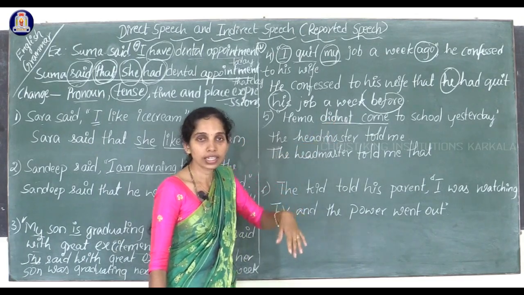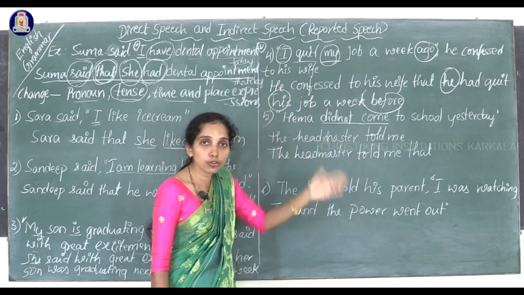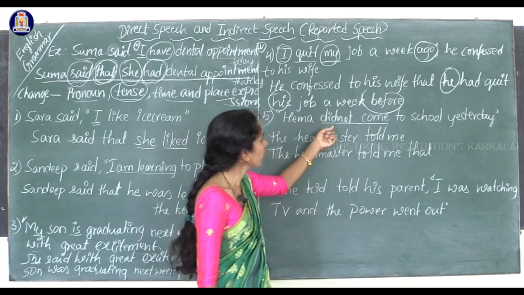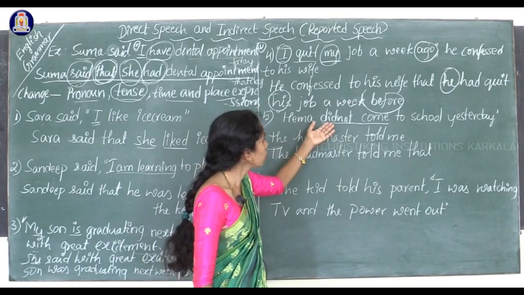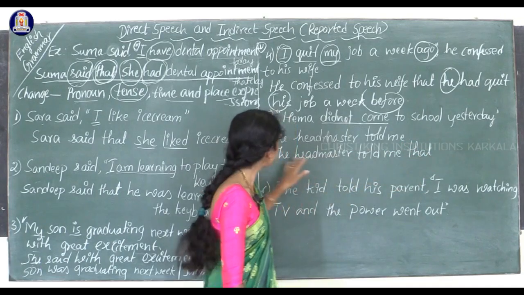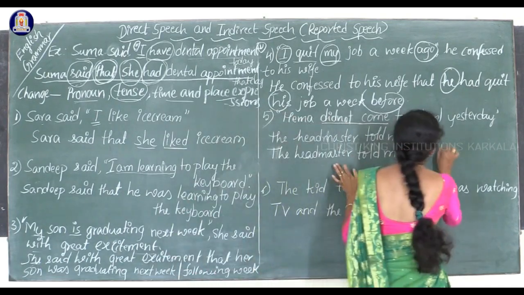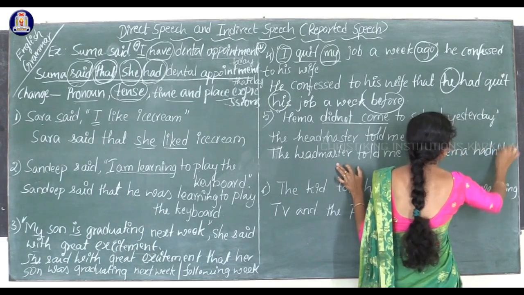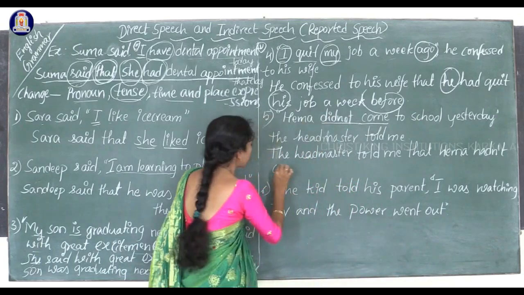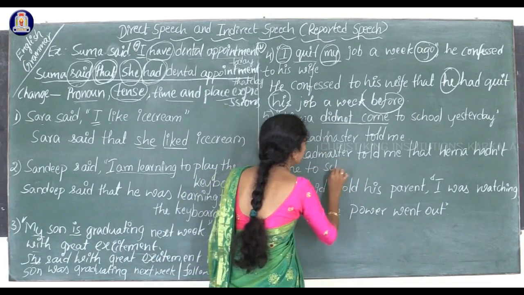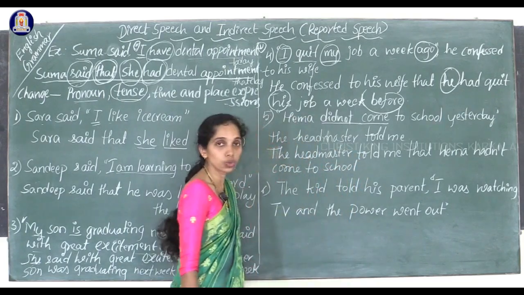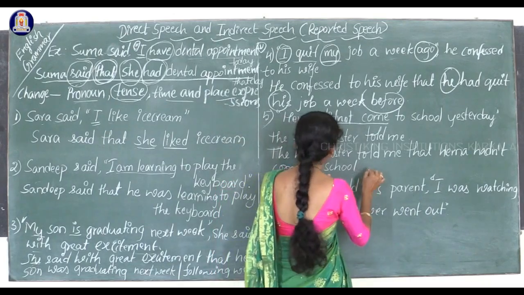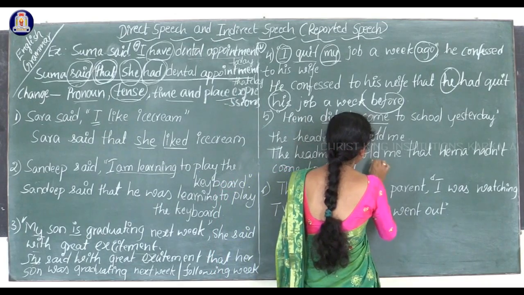In which tense we have to write? Just as we wrote in the previous one. Yes, of course, we have to write in a past perfect tense, right? So here, how to write this in a past perfect tense? Did not becomes what? Had not. The headmaster told me that Hema hadn't or had not come to school. Hema had not come to school. Yesterday becomes the previous day. Okay, had not come to school the previous day.